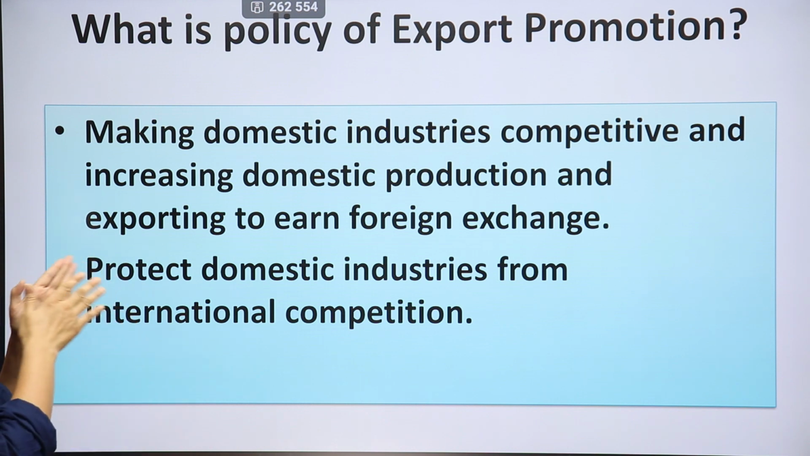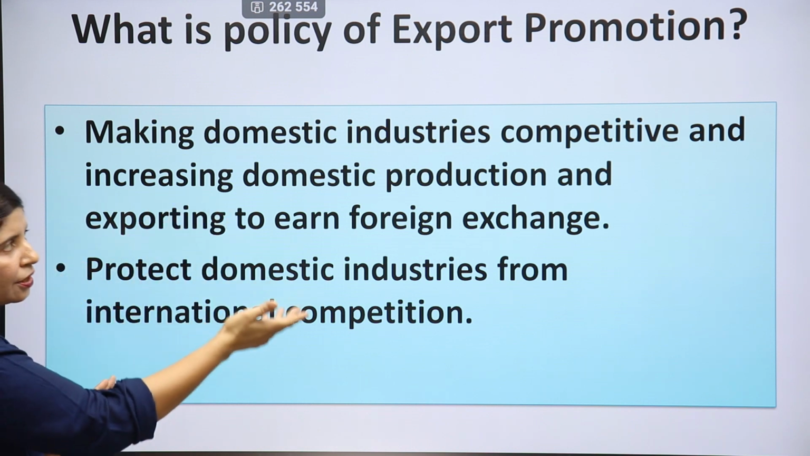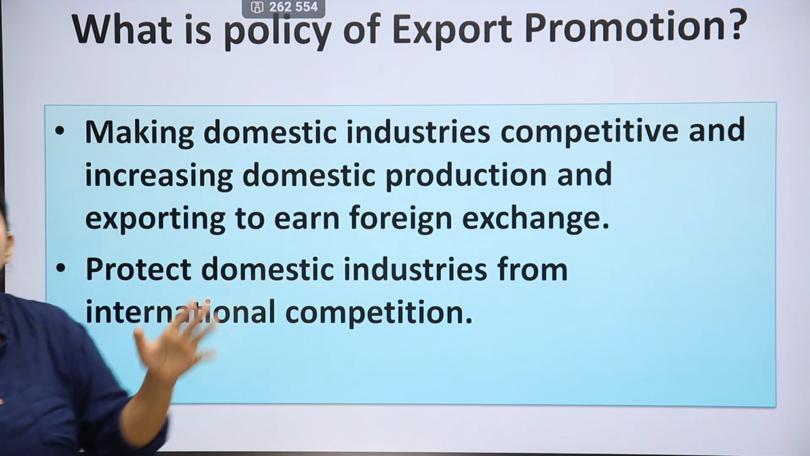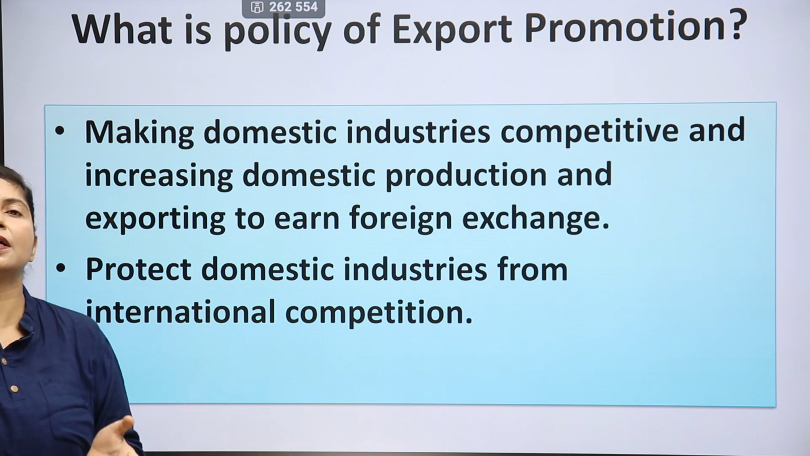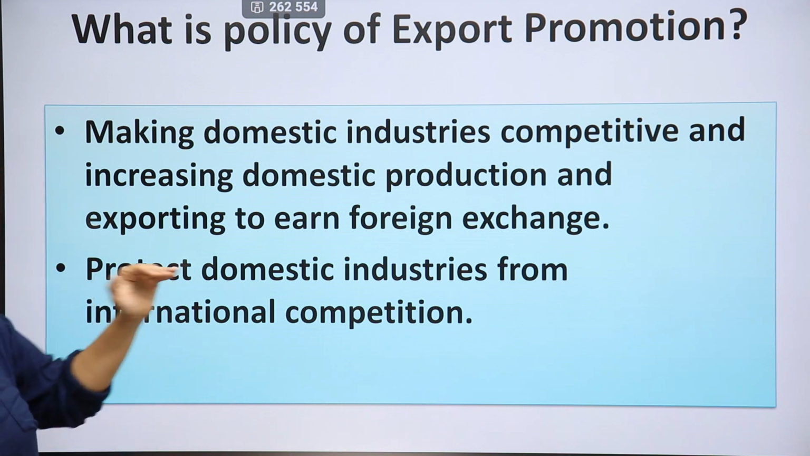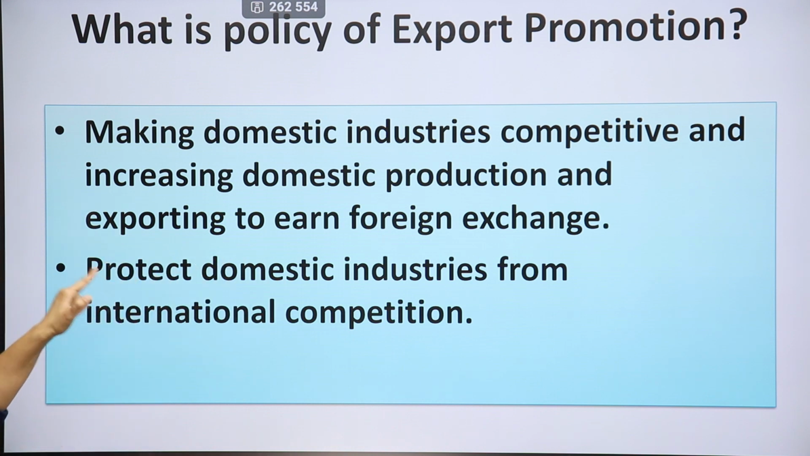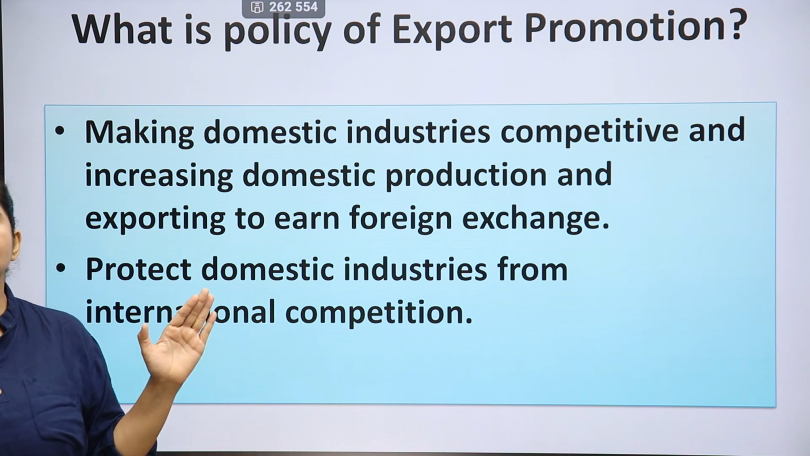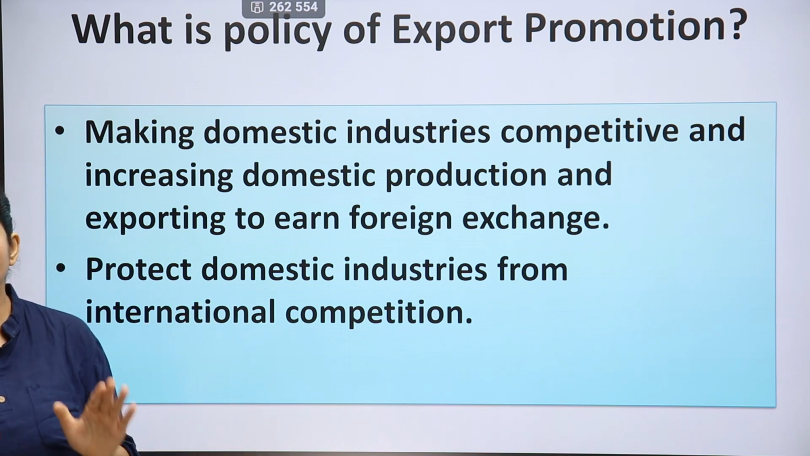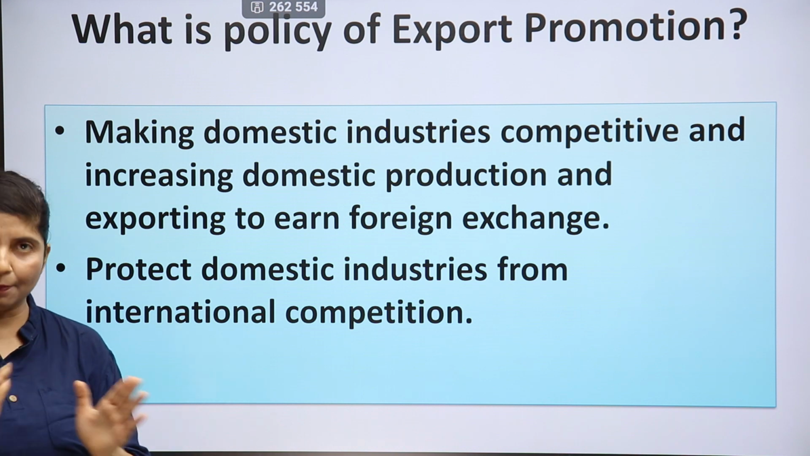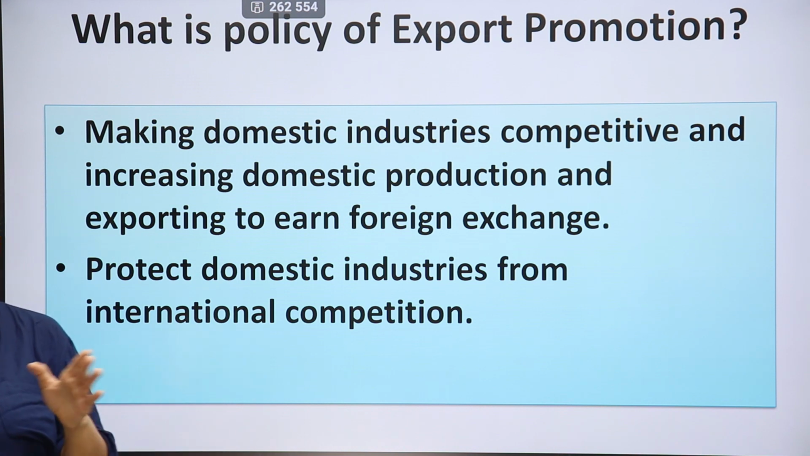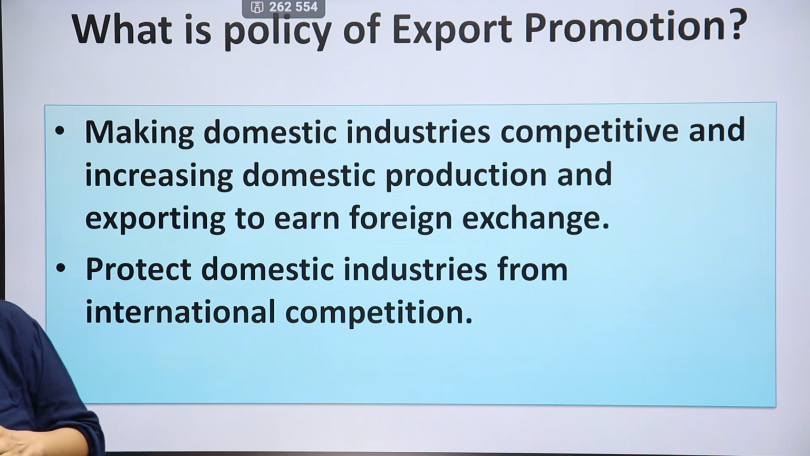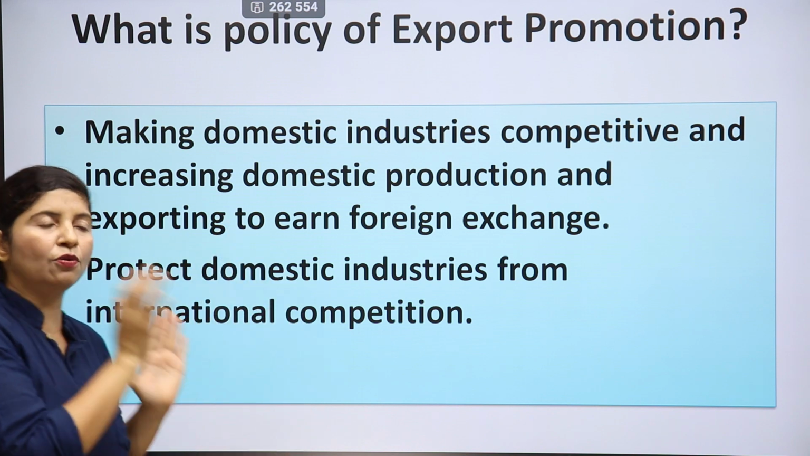So India pursued a policy of industry upgradation to make its commodities competitive, and increasing domestic production. So it increased commodities which could be exported to other nations to earn foreign exchange. Protect domestic industries from international competition. Now, it was protecting its own industries because they were not that competitive. It could not compete with MNCs which came from other nations, and that's why it protected its own industries.